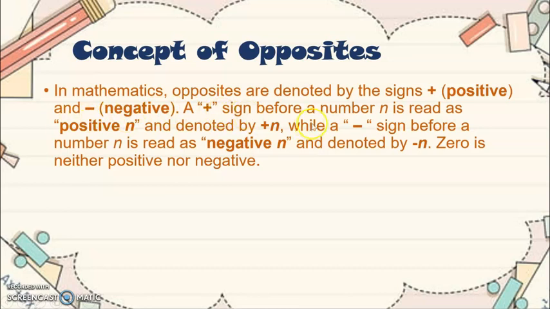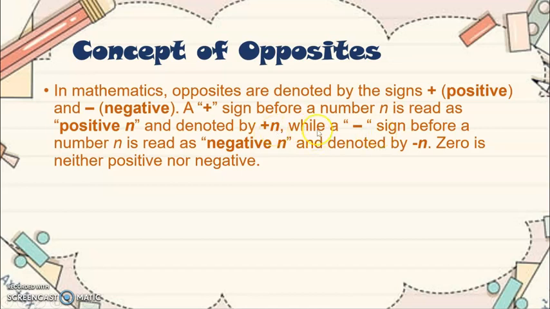A plus sign before a number n, where n represents any number, is read as positive n, and in symbol it is denoted by positive n.